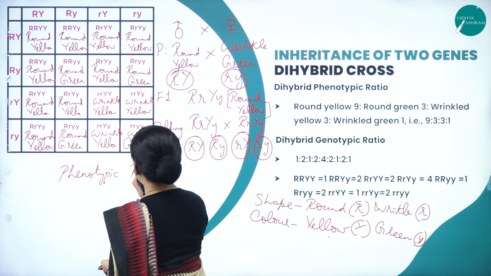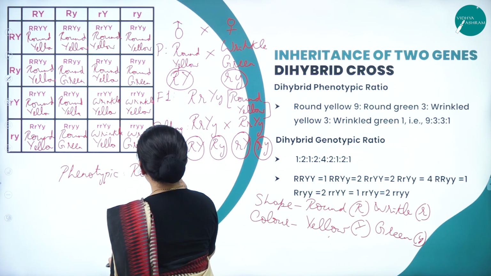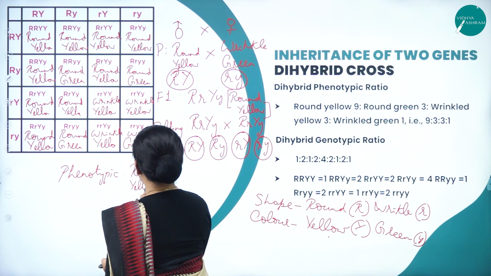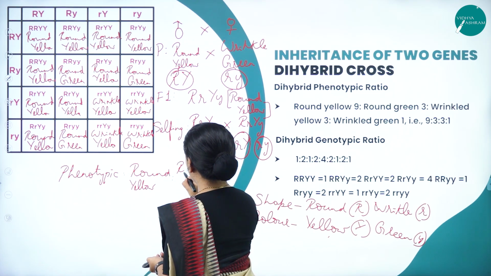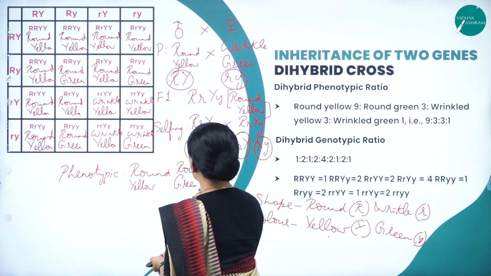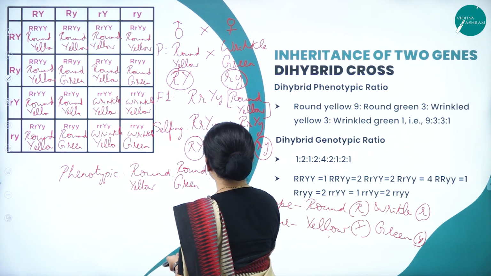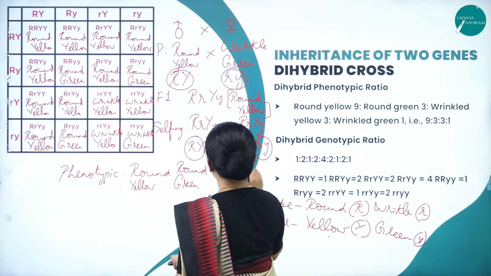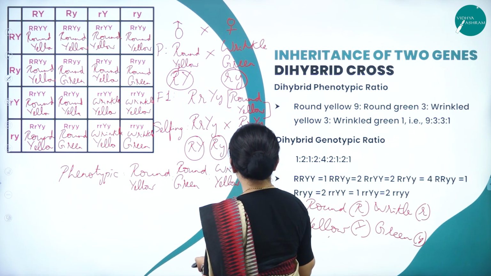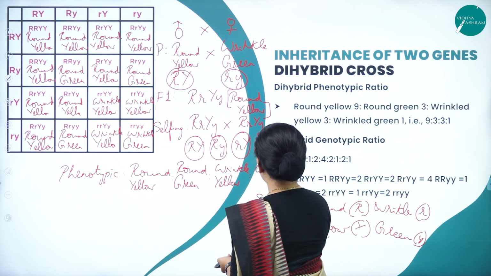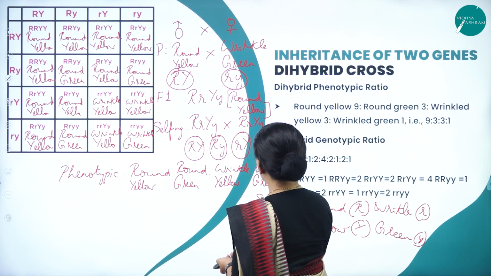We have to consider round yellow, round green, then wrinkle yellow, then wrinkle green. So much we have to take into consideration.